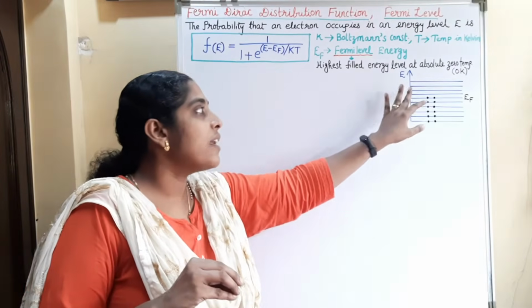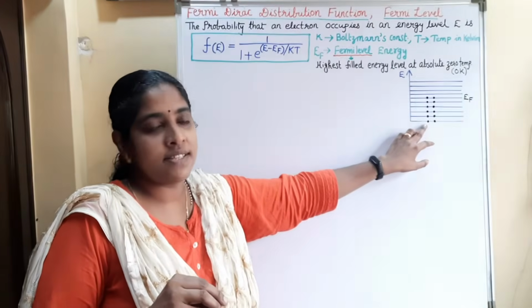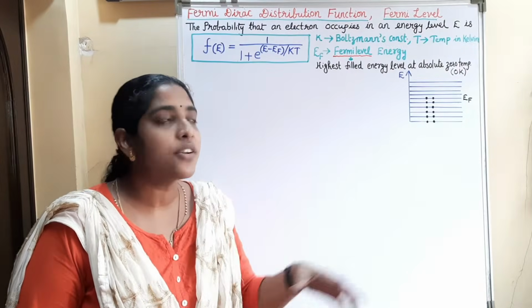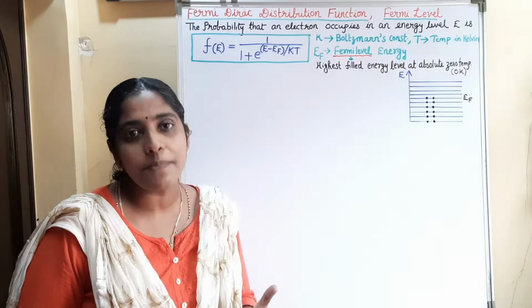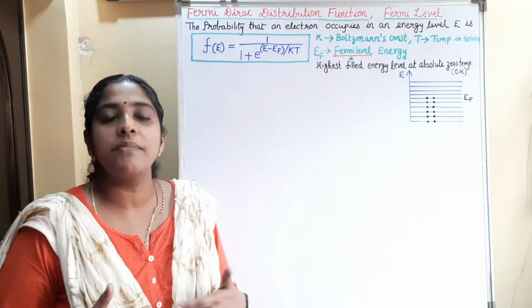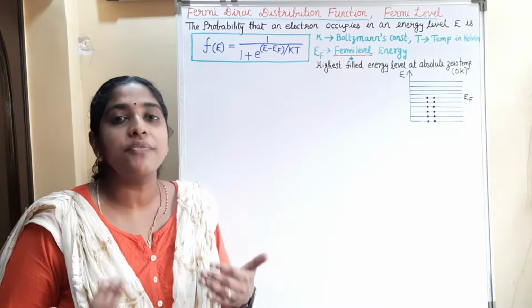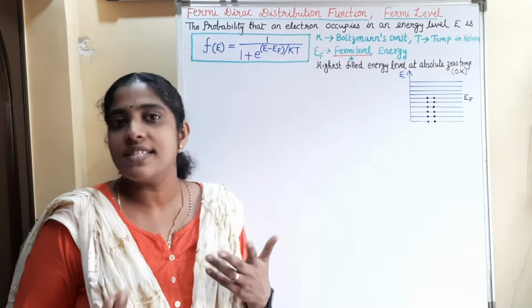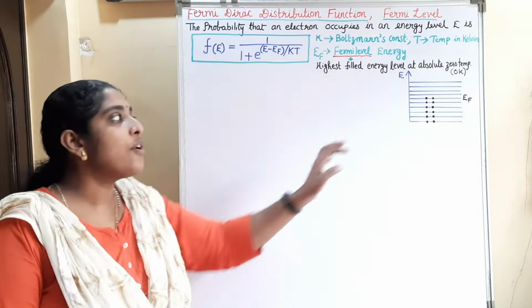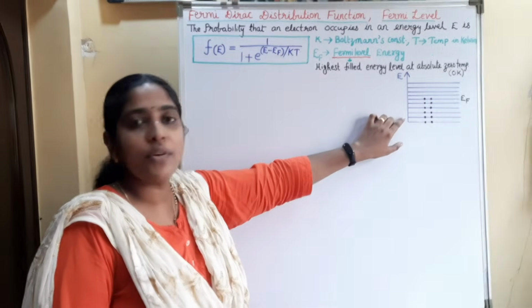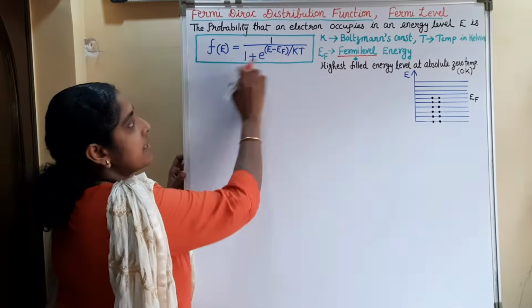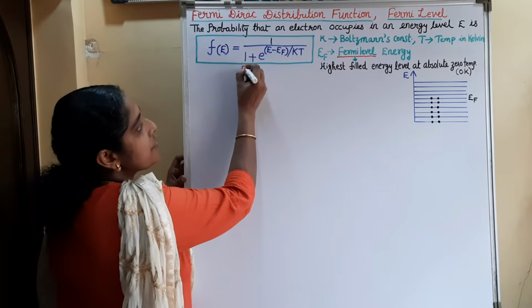Here the lower energy levels are filled in this diagram. That means the probability of occupancy of an electron in these energy levels is 100%. Whereas the upper energy levels are empty. That means the probability of occupancy of an electron in the upper energy levels is 0%. So the Fermi-Dirac distribution function will be 0 for the upper levels and 1 for the lower levels. Now we can see more about the Fermi energy in the Fermi-Dirac distribution function.